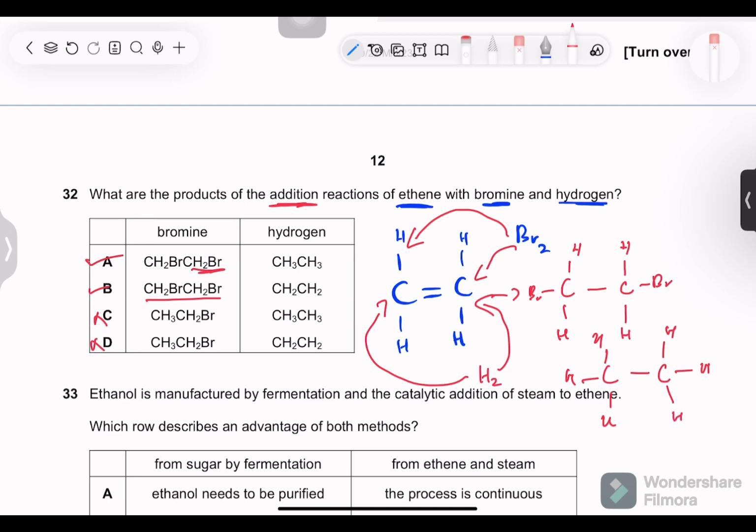What is wrong over here? This is again an alkene. This is the same compound, ethene. So this is wrong. Only option A is correct.